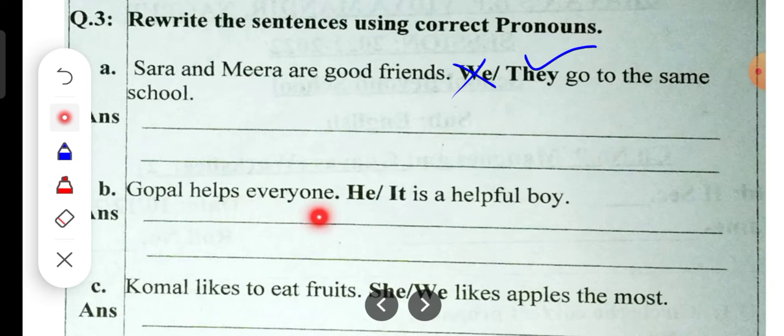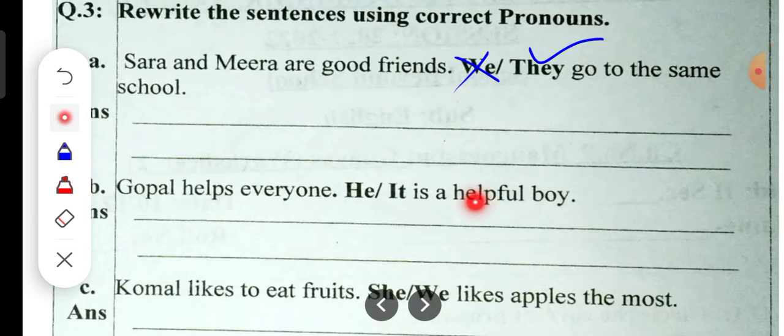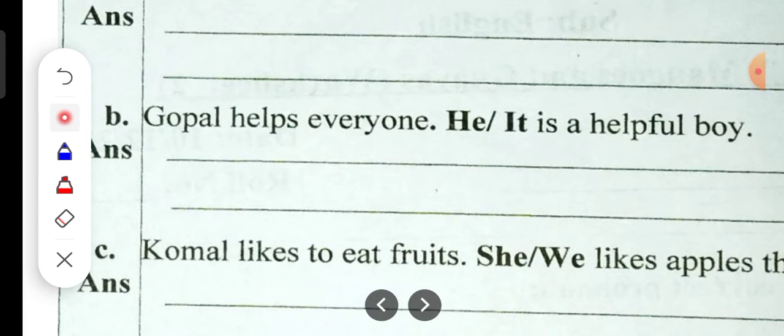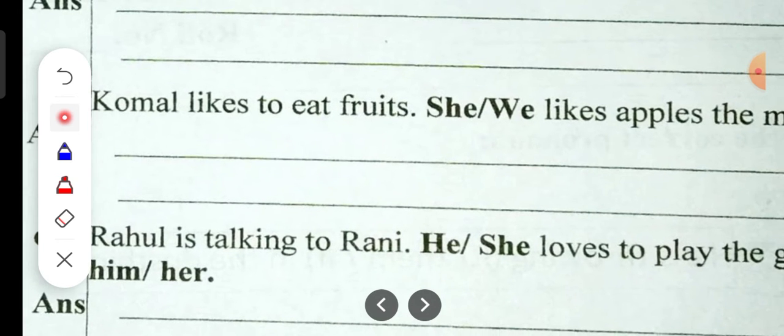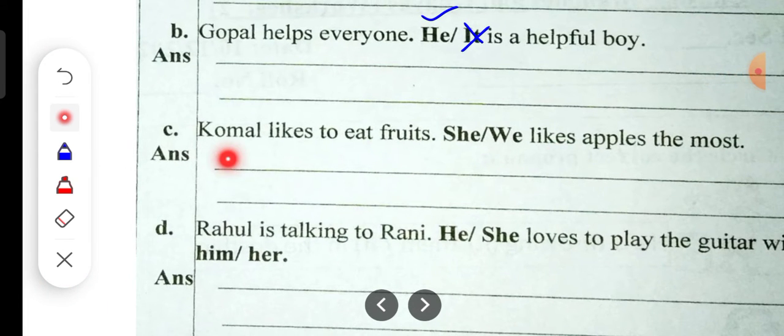Gopal helps everyone. He or it is a helpful boy. Okay. So Gopal helps everyone. We will use he. Why? Because he is a boy. It cannot be used. It is used for animals, birds, trees and objects. Okay. Then the next one. Komal likes to eat fruits. She or we likes apples the most.